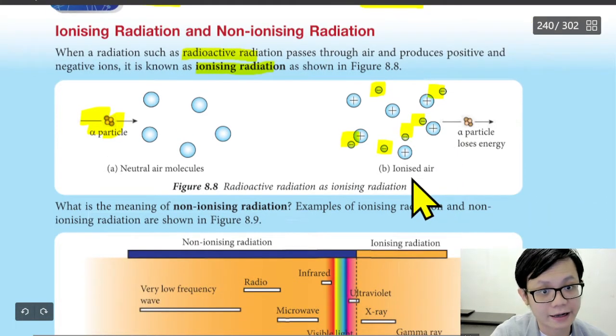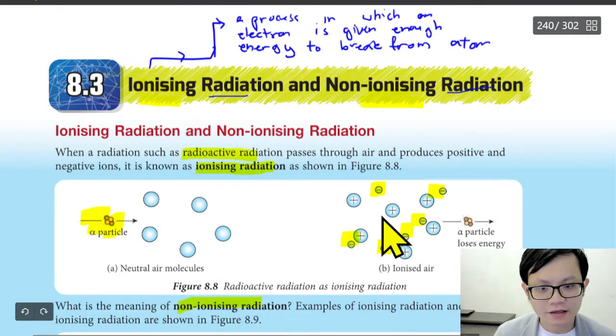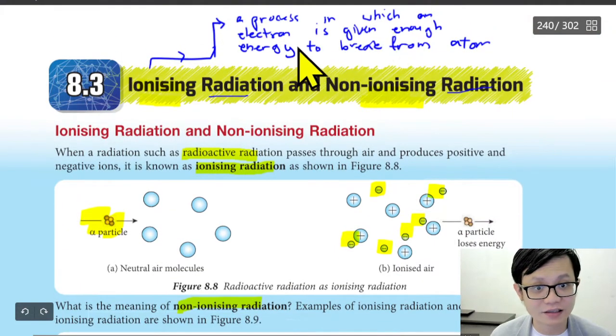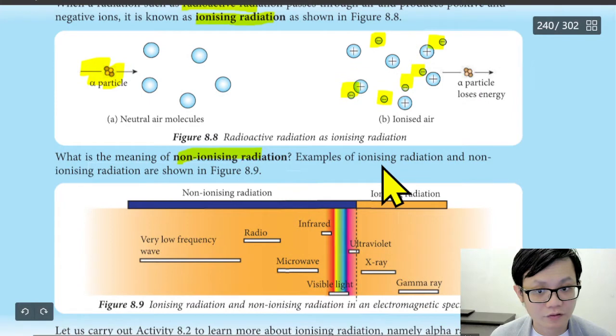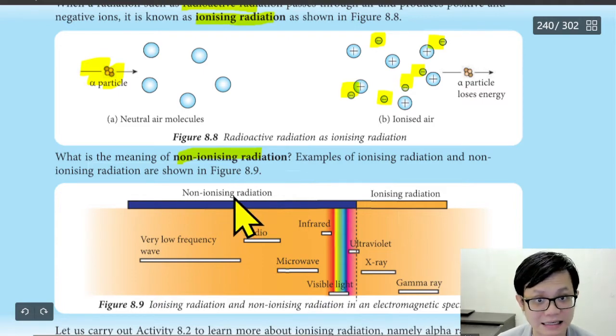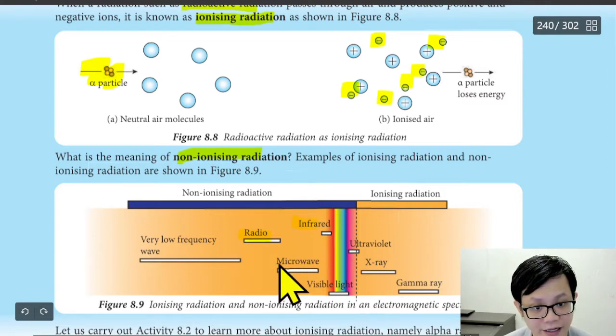So let's look at this one. What is the meaning of non-ionizing radiation? It means the radiation will not lose its electron. Examples of ionizing radiation and non-ionizing radiation are shown in figure 8.9. So it won't lose its electron, it won't give away energy. We can see, for example, very low frequency: we have radio wave, infrared and microwave.